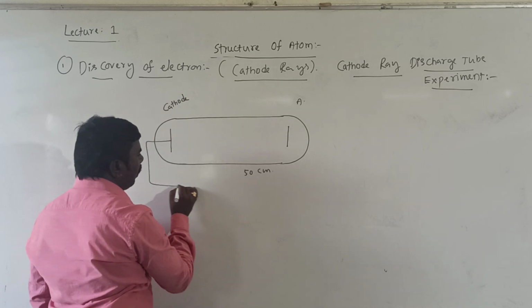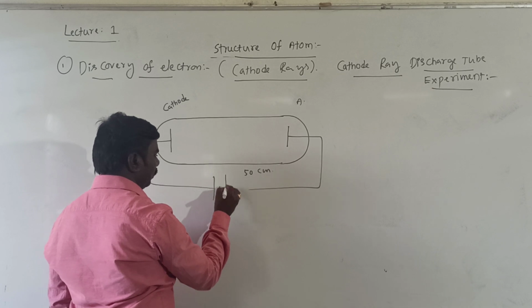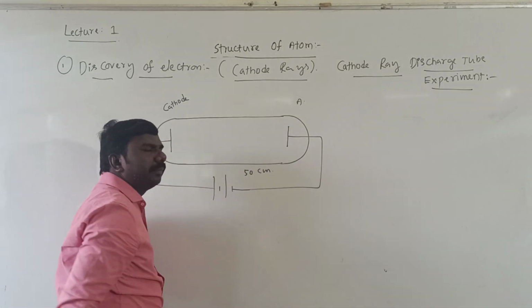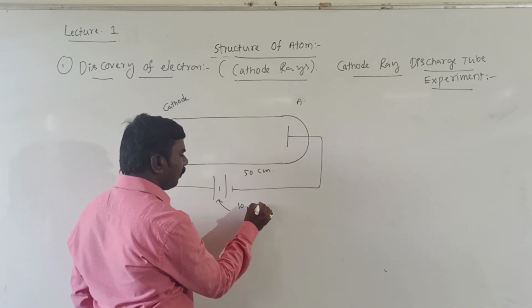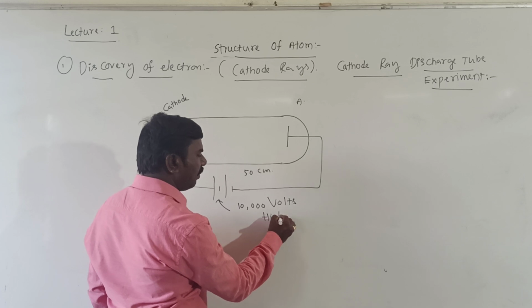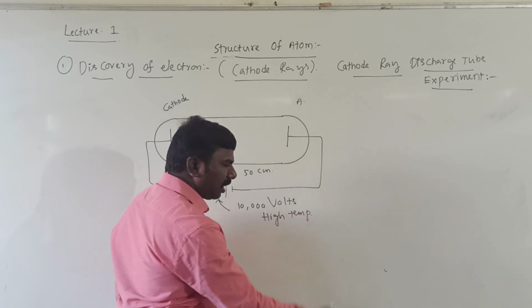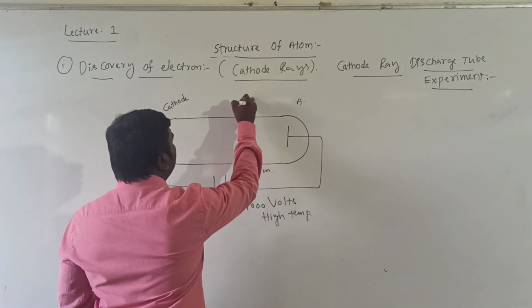The anode is connected with a battery, and through this I am passing 10,000 volts of electricity. It means high temperature. And there is a pump called a vacuum pump.